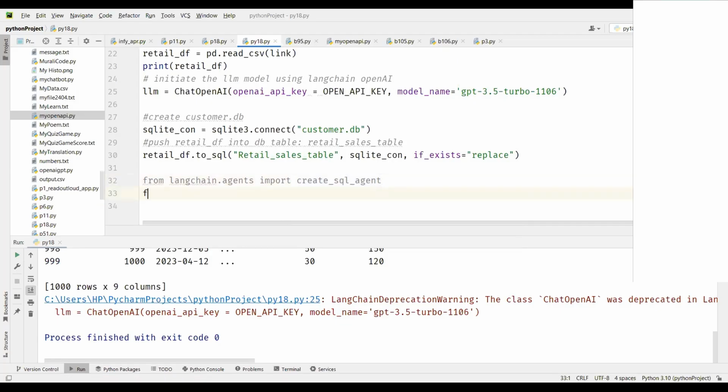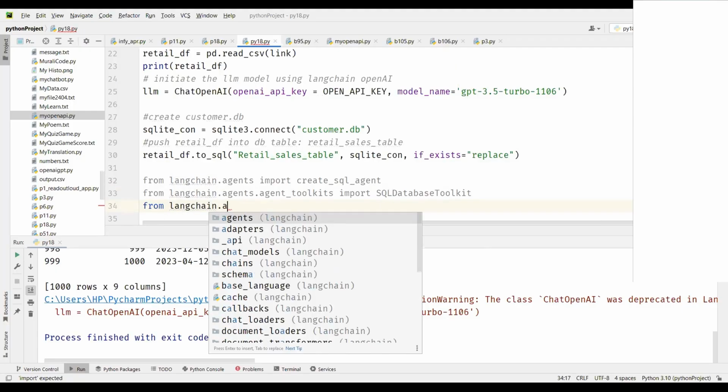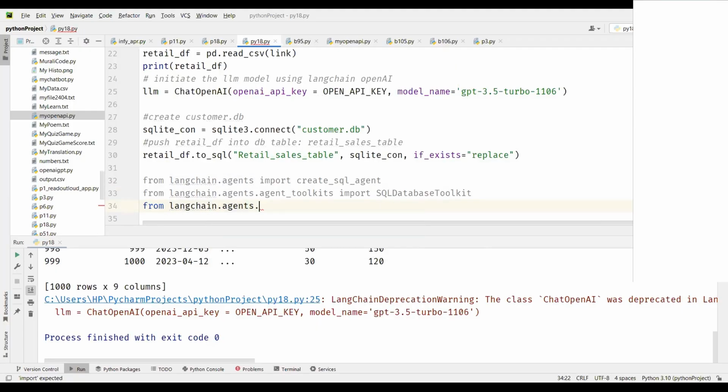Then we also need, from langchain.agents, the agent toolkits. Now from these toolkits, we will be using the SQL database toolkit. This is required whenever we are dealing with a database. It will create different versions, different applications to connect to the SQL database. We will also need agent types, so langchain.agents.agent_types.